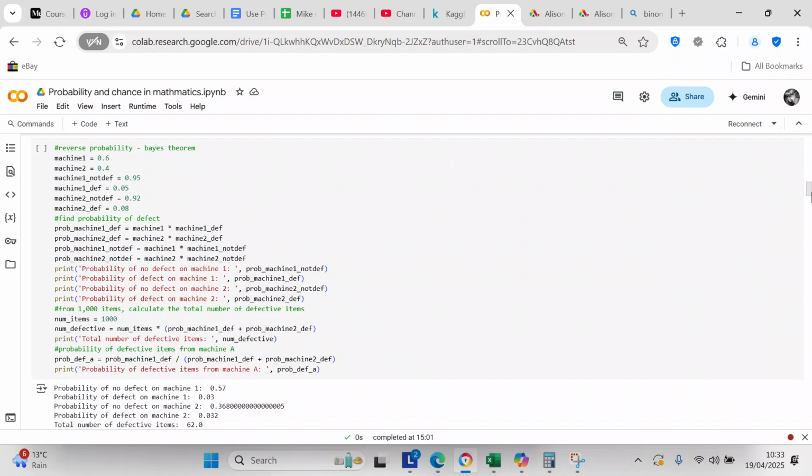And then what we're going to do is we're going to, from 1,000 items, calculate the total number of defective items. Num items equals 1,000. Num defective equals num items times probability machine 1 defect plus probability machine 2 defect. And so we print off the number of defective items, and that's going to be 62.